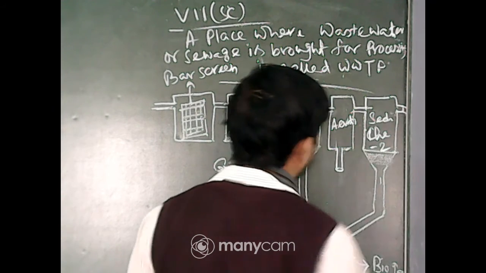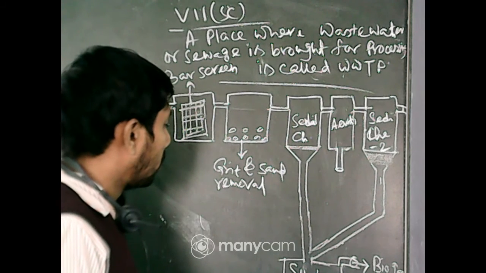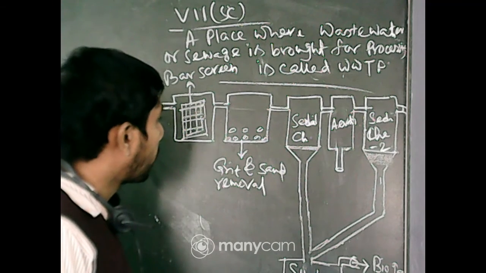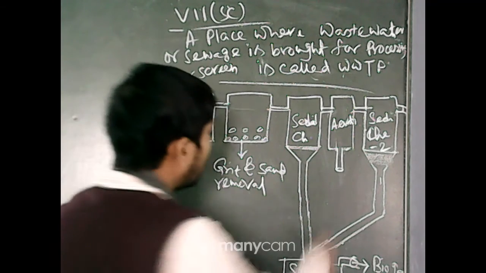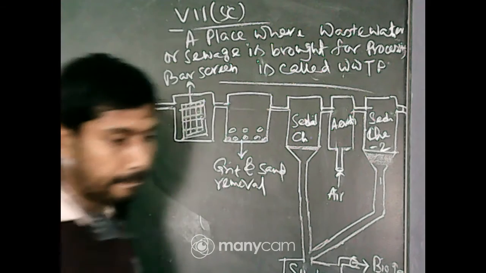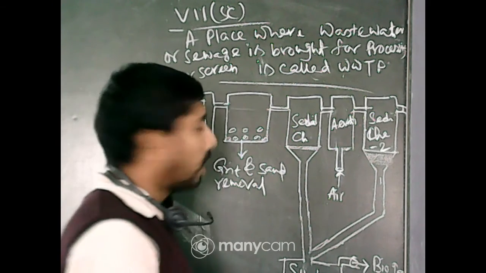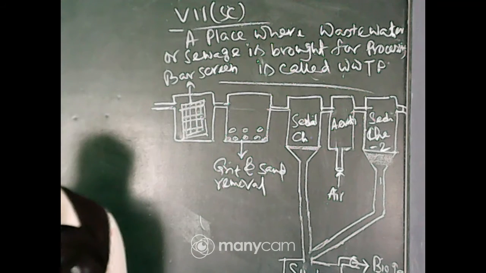This is the opening of that. Sedimentation chamber 2. Okay. Through this, air is passed. Okay, completed WWTP.